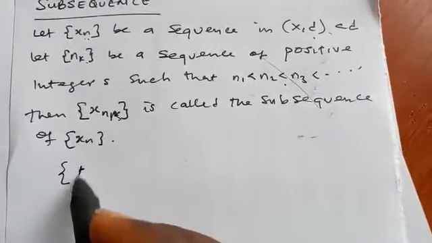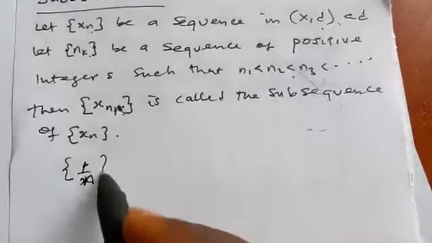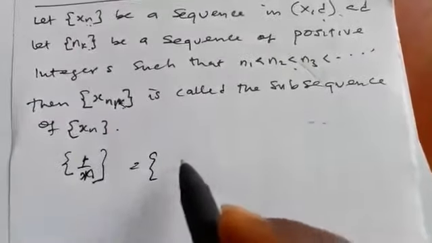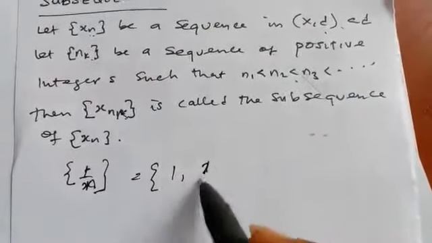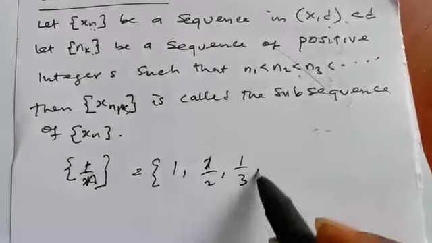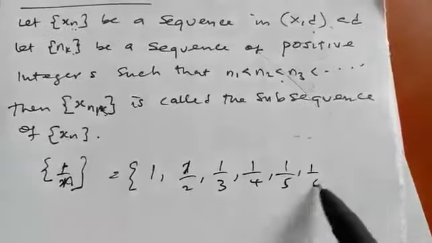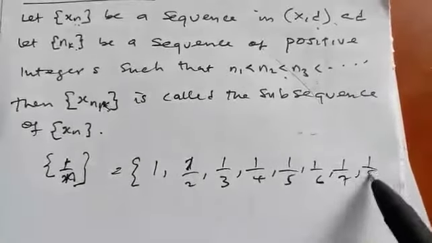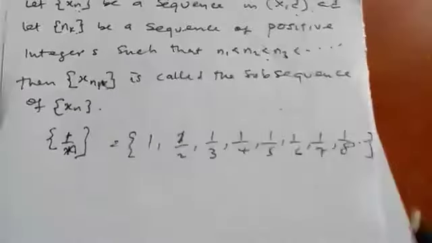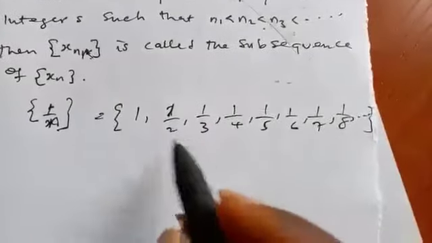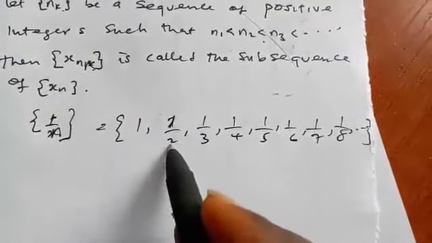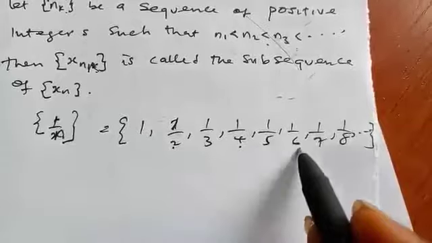For instance, consider 1 over n. 1 over n is a sequence, which is the same thing as 1, 1 over 2, 1 over 3, 1 over 4, 1 over 5, 1 over 6, 1 over 7, 1 over 8, and so on. Now, remember we can pick the even terms here.